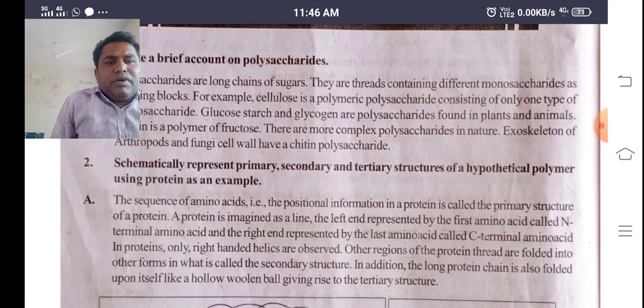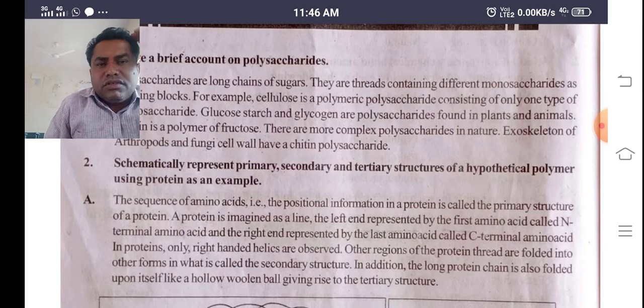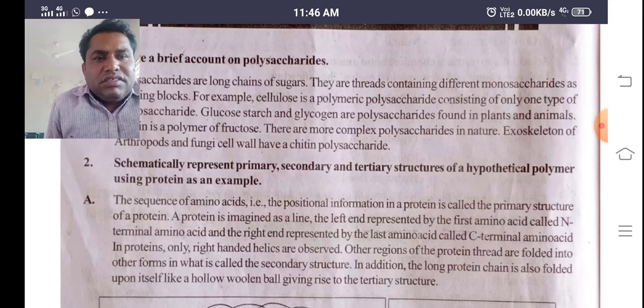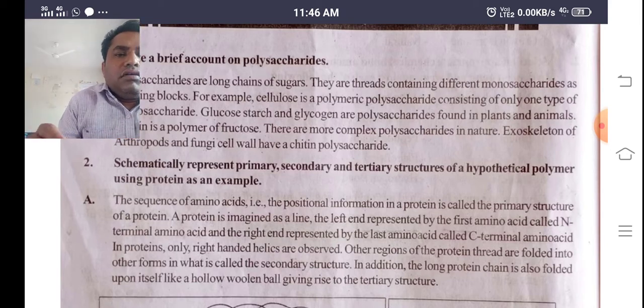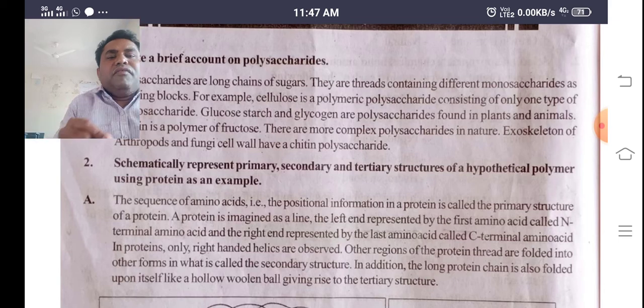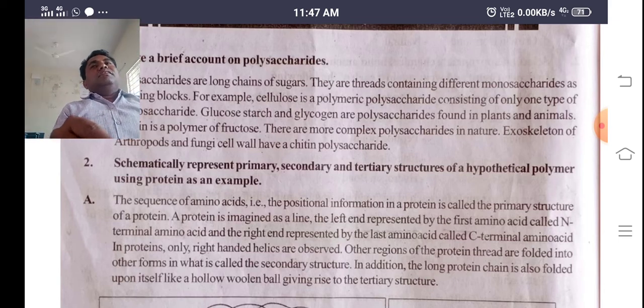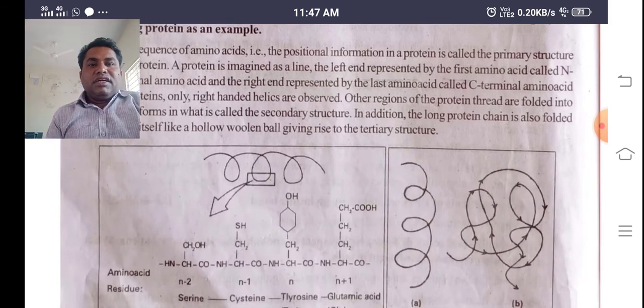Other regions of the protein thread are folded into other forms. When we see these folded parts, that is called secondary structure.